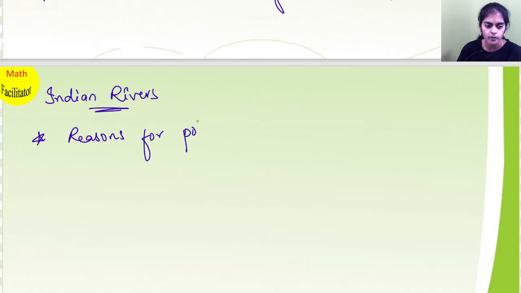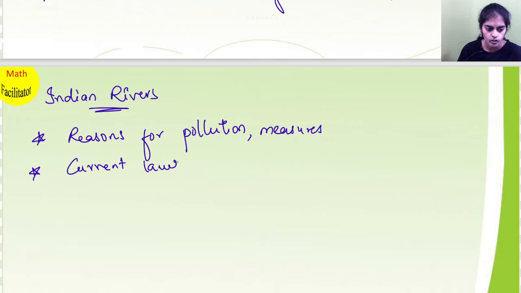Okay, reasons for the pollution which you are having right now, and what are the measures you can take. Okay, so this is one question. And also please learn the current laws of groundwater. Okay, so how is groundwater distributed, and also you will learn that topic here.